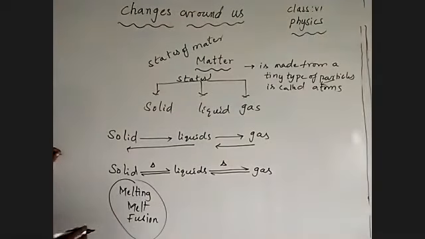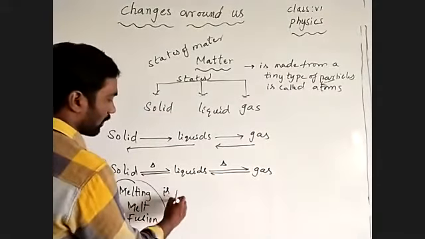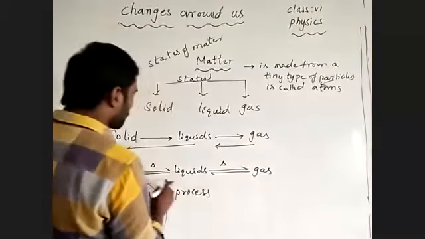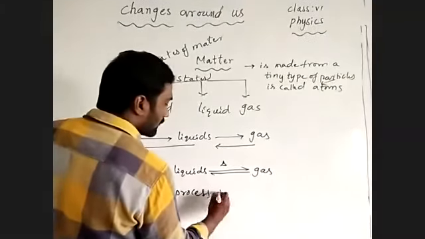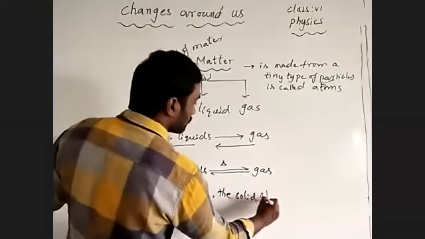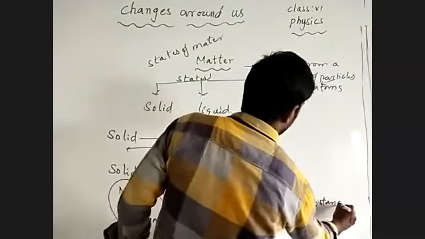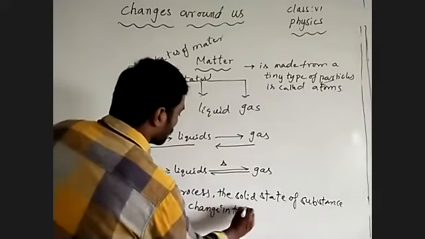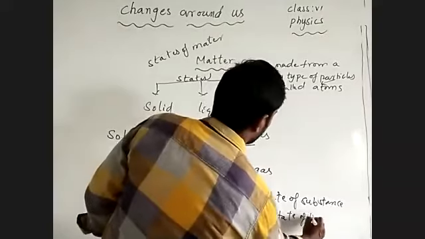Melting is a process. Melt is a process. Fusion is a process. Melting is the process of changing the solid state of a substance to the liquid state of the substance.